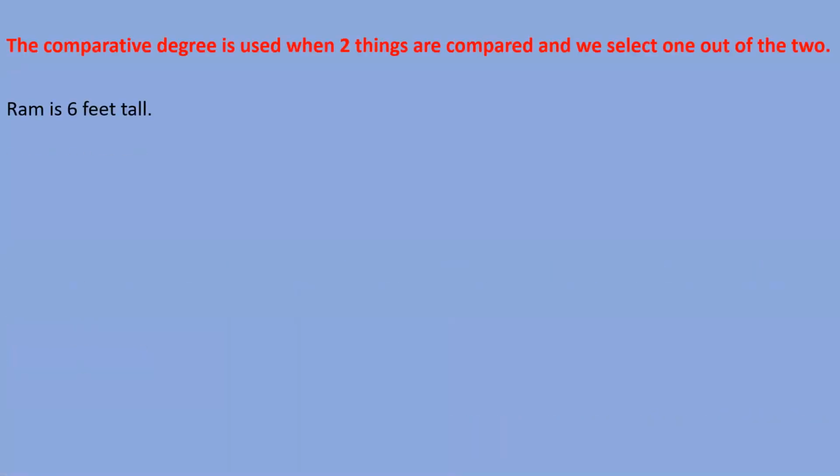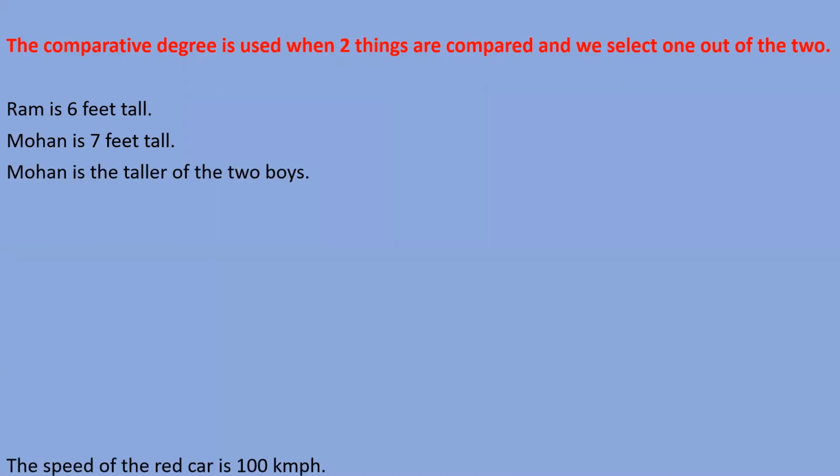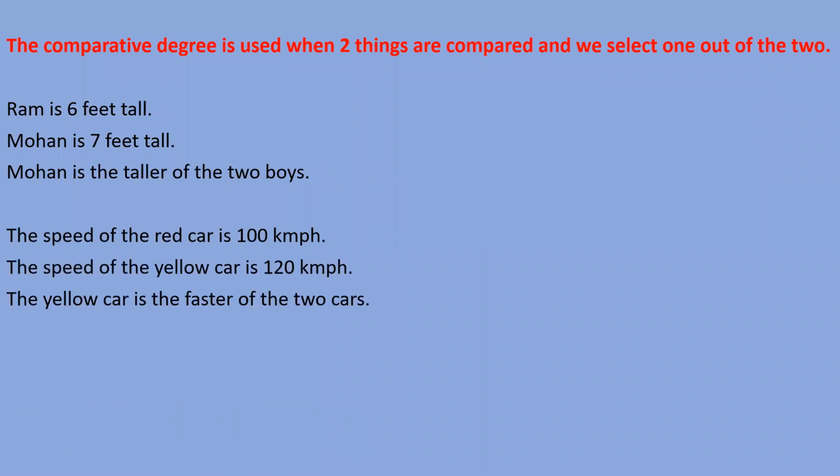I told you if you want to use comparative degree, if we compare two things, there we should use comparative degree, like Mohan is taller of the two boys, right? Then I told, the yellow car is faster of two cars, means I'm telling the speed of a red car and yellow car, and before this I told the height of Ram and Mohan. So by this, if we compare two things, we can use comparative degree in this case, right?